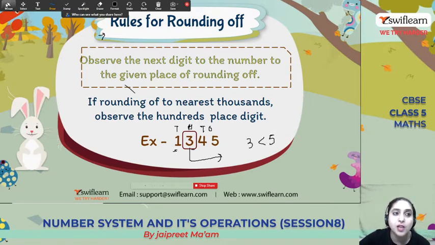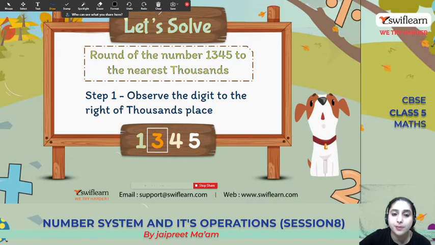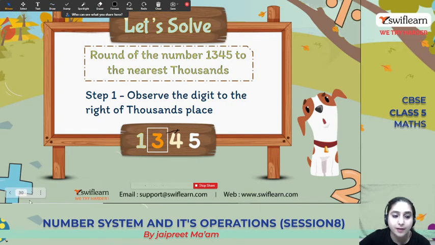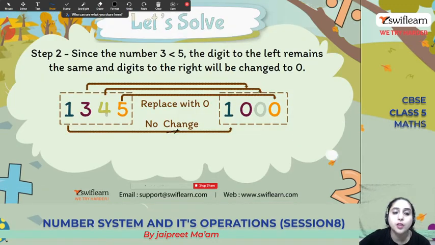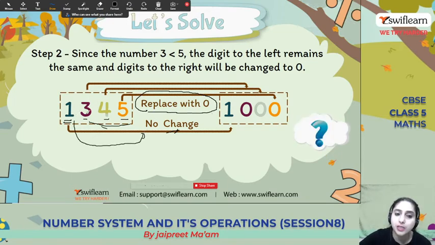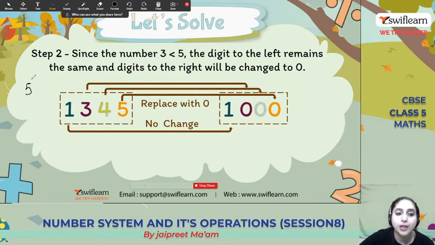So what is the rule? We will go step by step. Step 1, observe. We have observed 3, which is less than 5. So what will we do? There will be no change in the thousands place, but all the other numbers we have to replace with 0. That means 1345 will be rounded off to 1000.